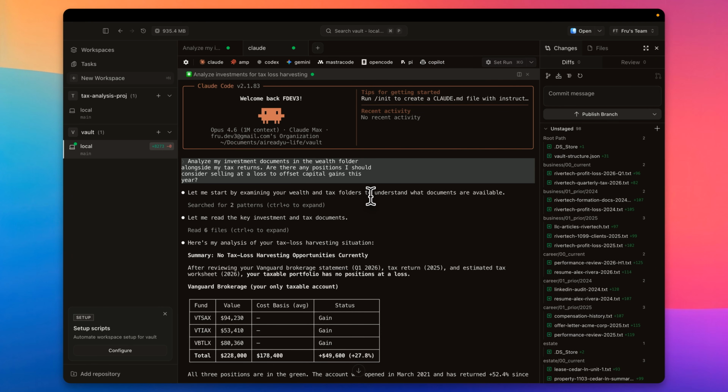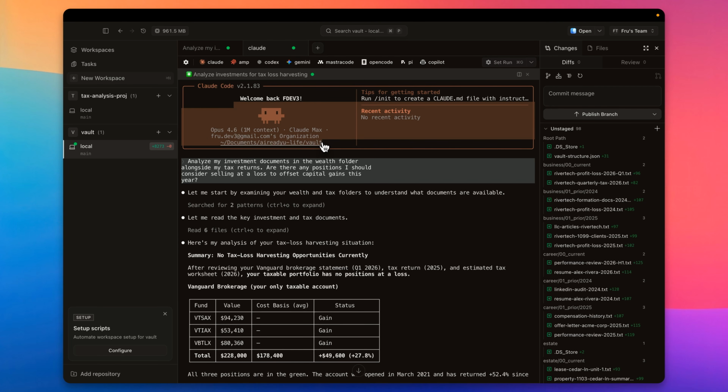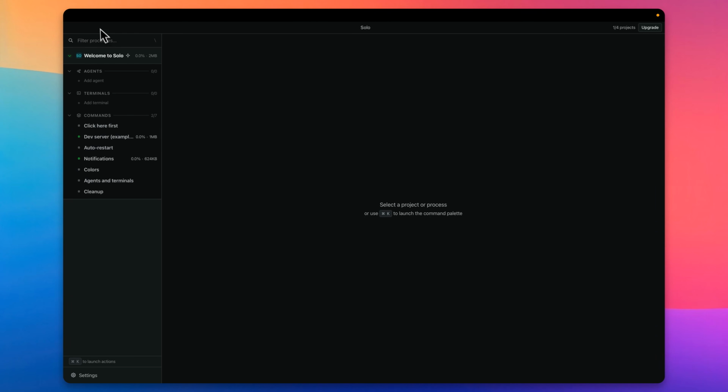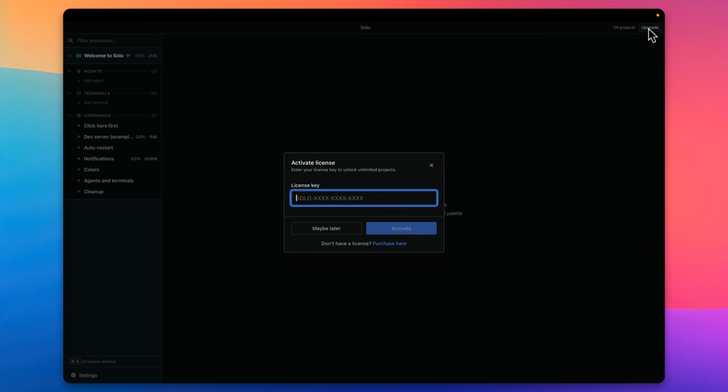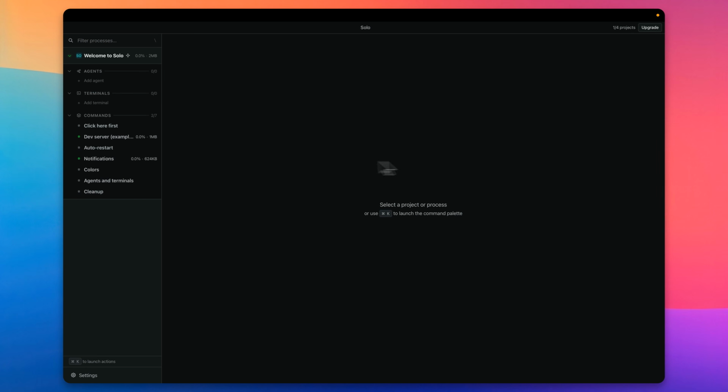But here is the question: if you're paying for the Claude Max plan, as I'm doing, and you get the Cowork and the CLI from it, is there a justification to pay for this? Kind of tough for my audience, I would say, to swallow. So just something to keep in mind. Now, going back to SoloTerm, in here it also says upgrade, so let's click on that. You can get the key, get the upgrade, and to get that key you're going to have to purchase. But before we have a judgment on that, let's get an experience on what it looks like.